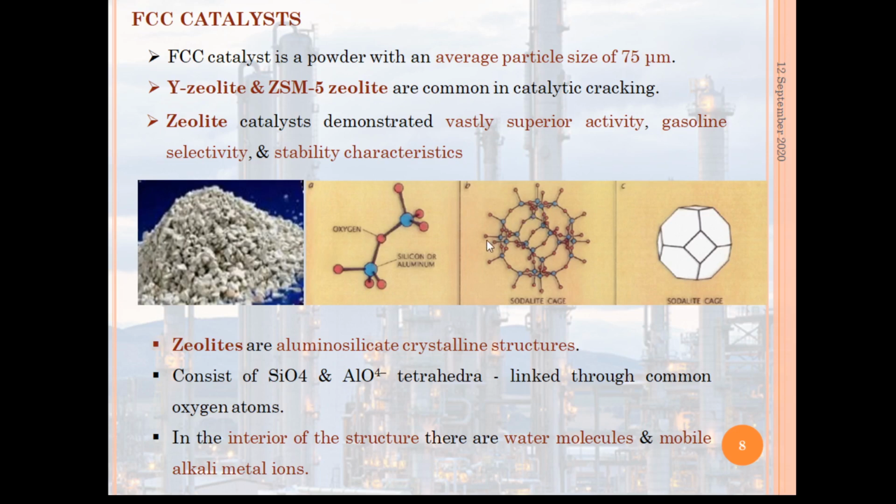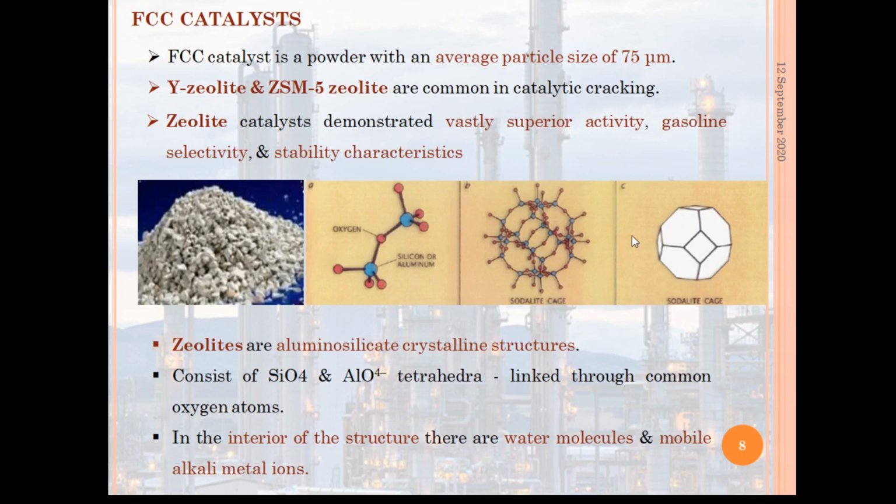In the interior of the structure there are water molecules and mobile alkali metal ions such as sodium, which are capable of being ion exchanged with other cations such as platinum.